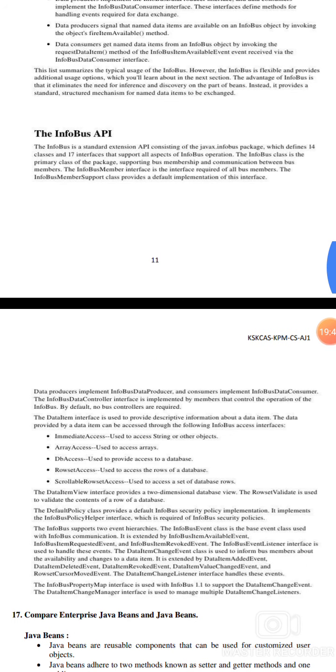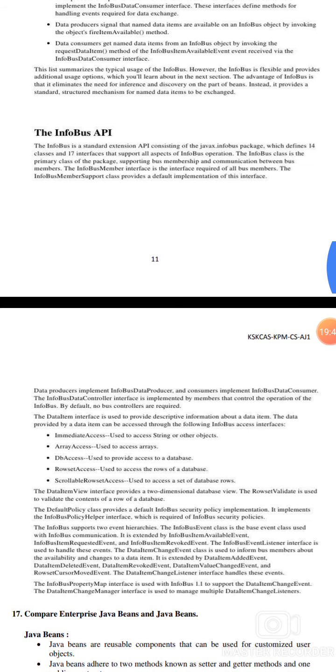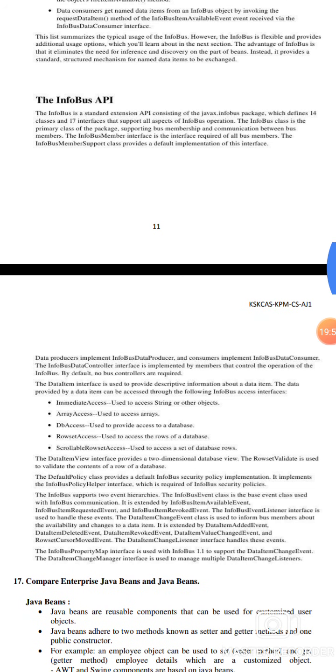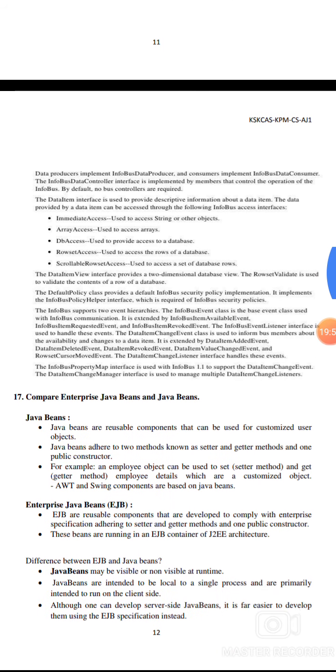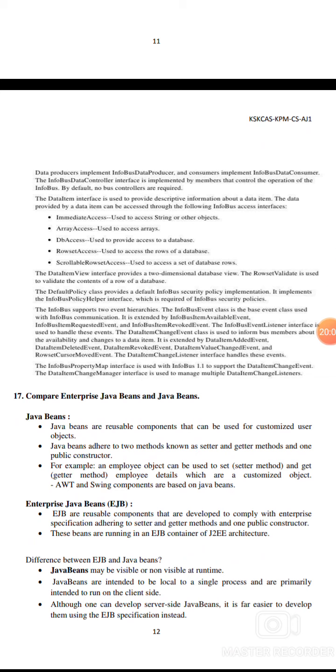The InfoBus API adds packages of classes and interfaces for InfoBus operation. The data producer implements InfoBusDataProducer, and the consumer implements InfoBusDataConsumer.